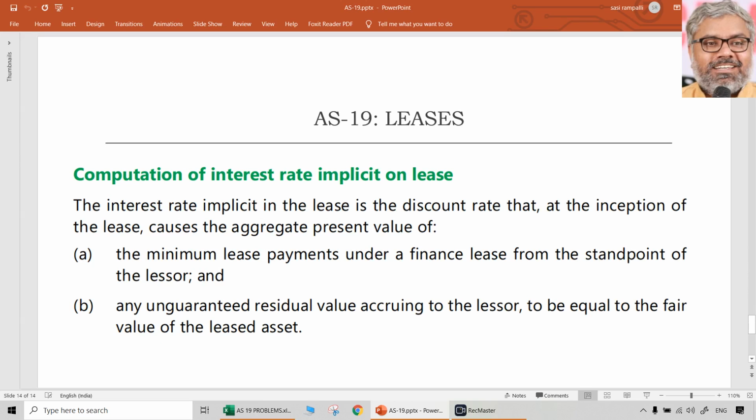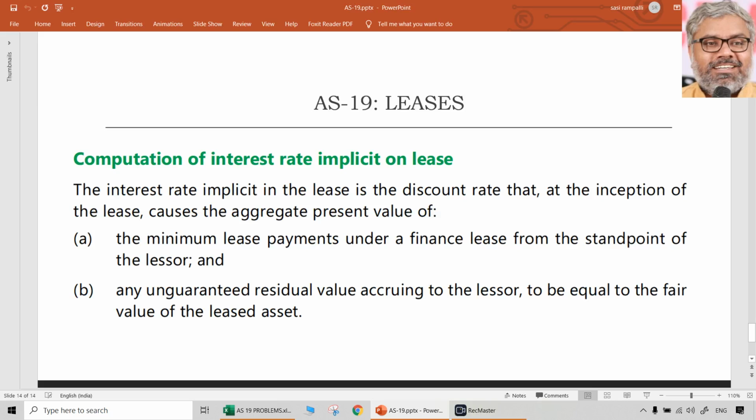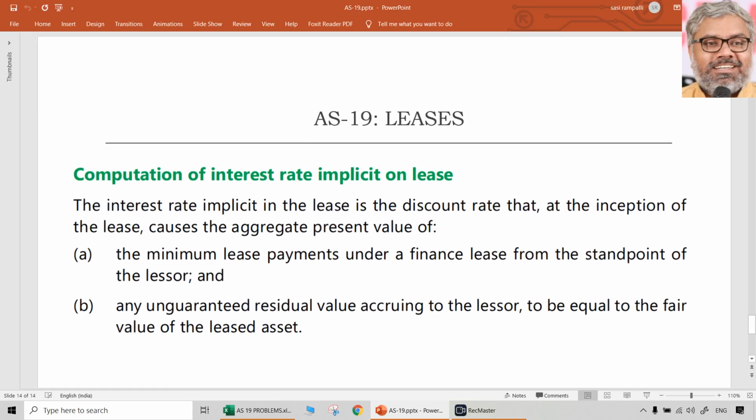And interest rate implicit on lease is nothing but the IRR that we have to calculate from the point of view of lessor. That has to be kept in mind very clearly. That is why while calculating this IRR, we have to take lease payments also, which are lease rentals, plus guaranteed residual value also, plus unguaranteed residual value also. When we say lessor, automatically unguaranteed residual value also will be considered. When it is lessee only, then only minimum lease payments will be considered, which include only the lease rentals and guaranteed residual value.